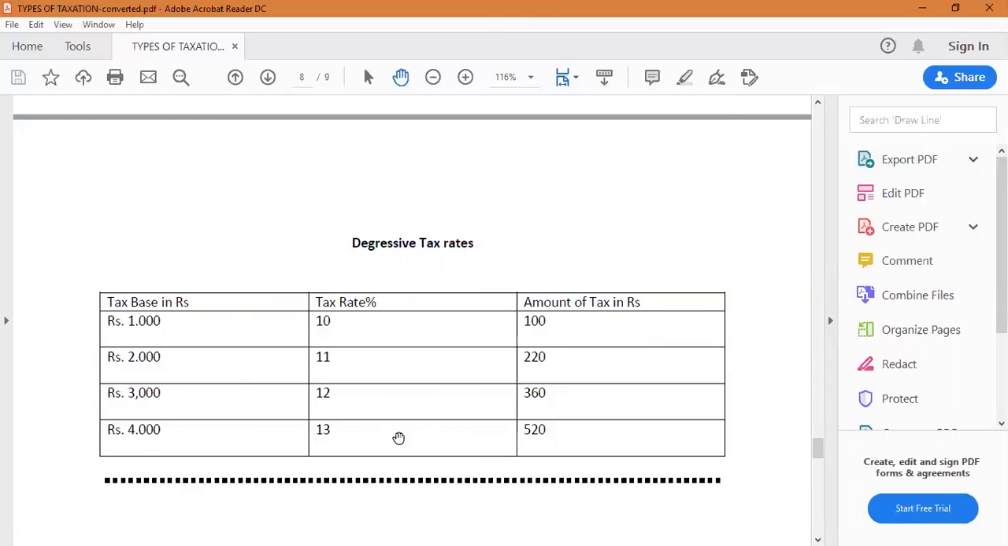Okay, so today let us finish the types of taxation up to this. Tomorrow we'll start with the merits and demerits, or the advantages and disadvantages, of progressive and proportional taxes. Then we have to see about simple and multiple taxation. Okay, thank you.